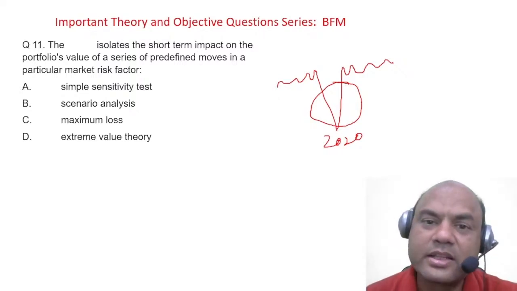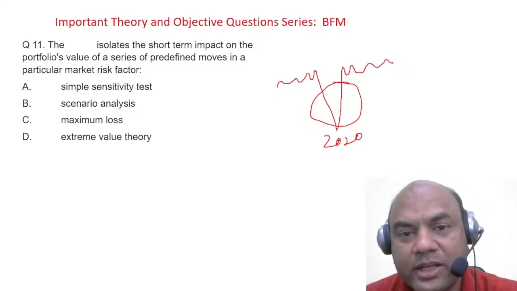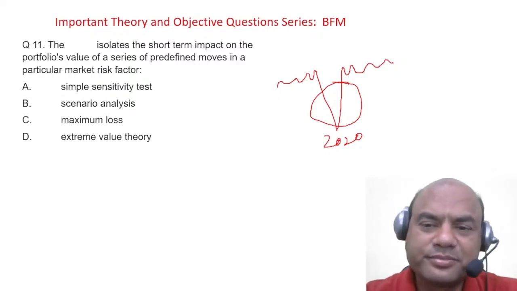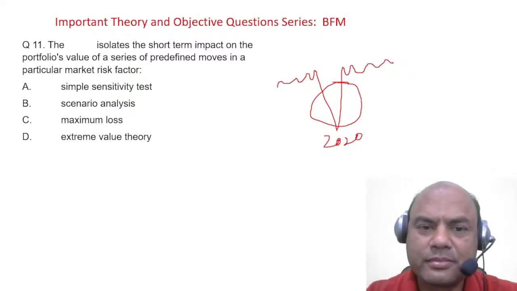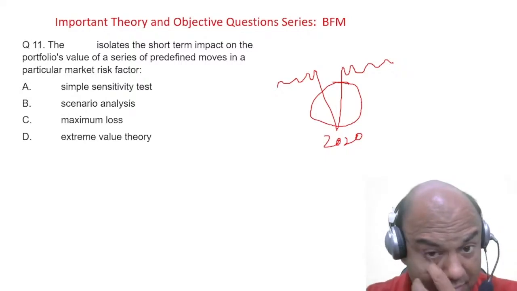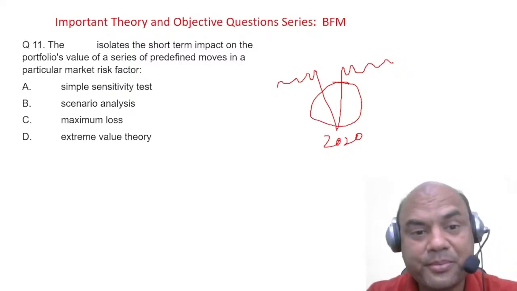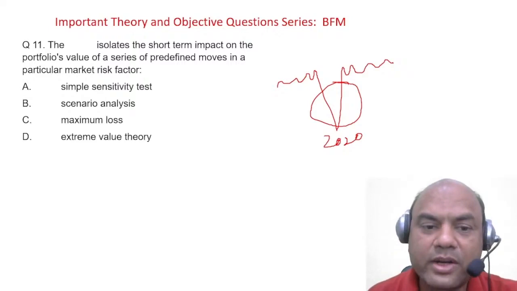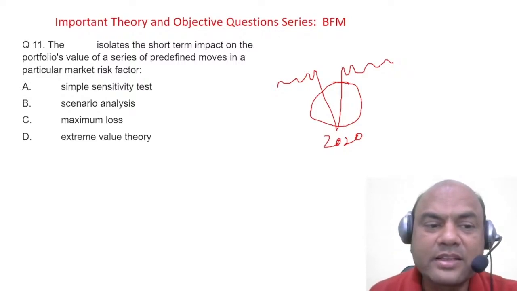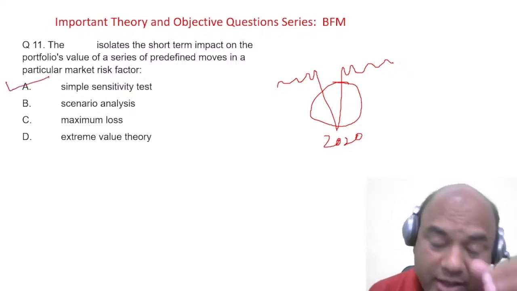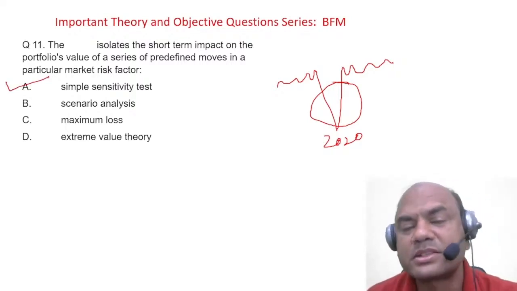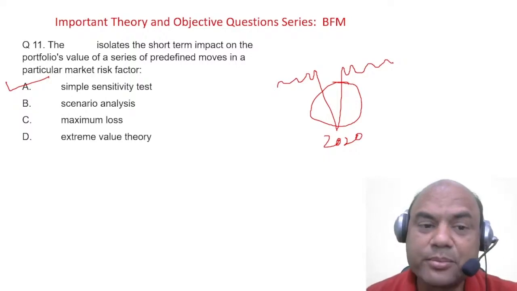Again you will get tricked in this question. Many of you will answer the wrong answer. Many of you have typed EVT, extreme value theory, but no, EVT is not the answer. The answer is again simple sensitivity. This is the main test. This will do all the job and EVT is a part of this. So the answer is simple sensitivity.